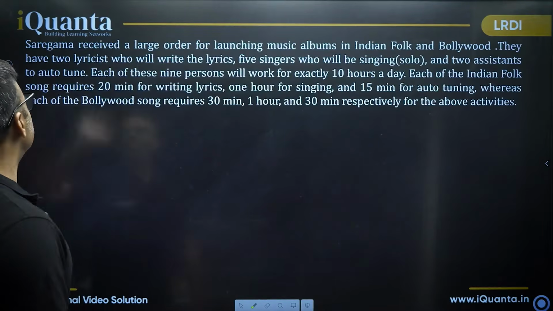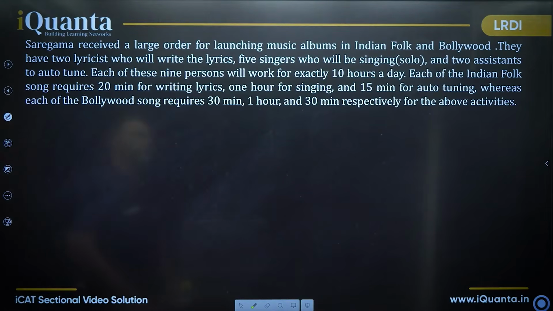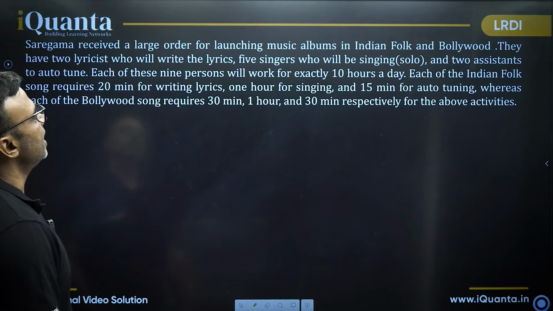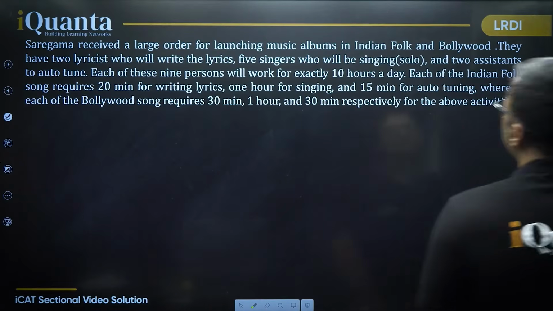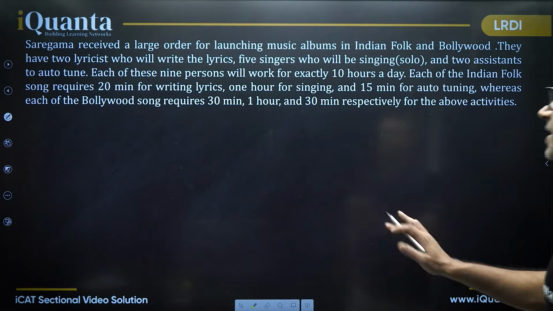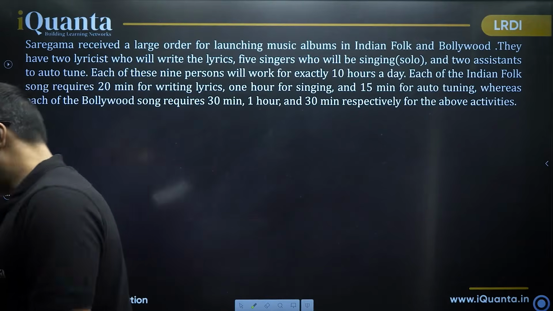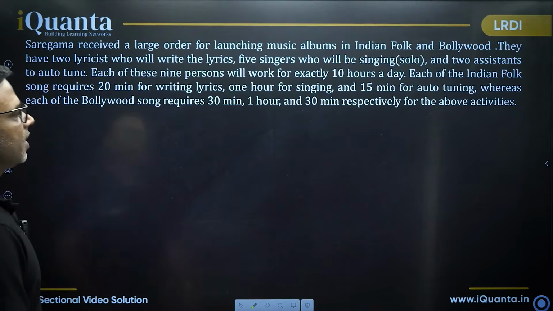Okay. Achha. Now this question, it says, Saregama received a large order for launching music albums in Indian folk and Bollywood. They have 2 lyricists who will write the lyrics, 5 singers who will be singing solo, and 2 assistants to autotune. Each of these 9 persons will work for exactly 10 hours a day. Each of the Indian folk song requires 20 minutes for writing lyrics, 1 hour for singing, and 15 minutes for auto-tuning. Whereas, okay, so basically there is some data or some information given and the kind of work people are available with us and the work requirement or the time requirement for a particular type.